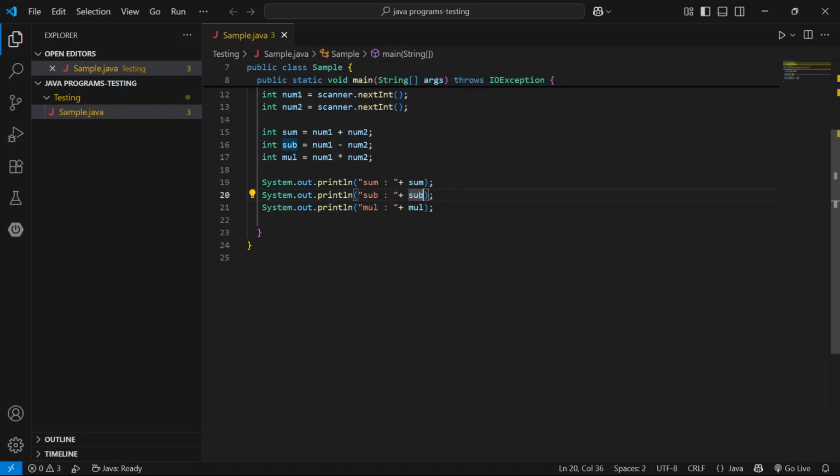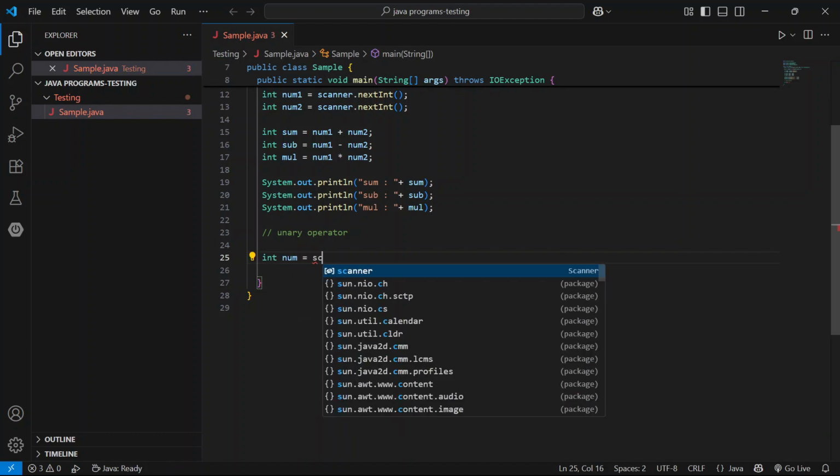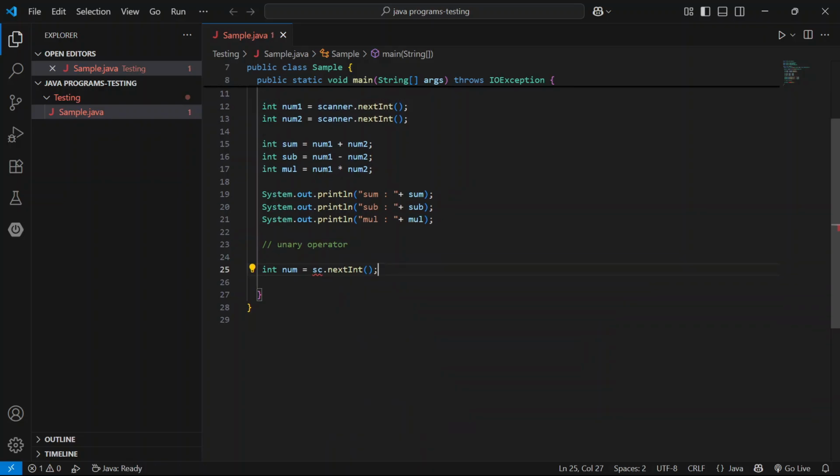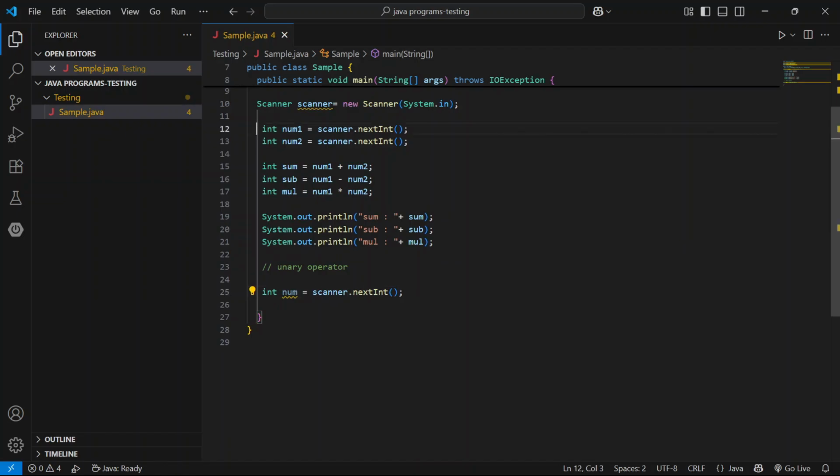The unary operators work with a single operand. Unary operator. Now take one number, scanner dot next int. Comment this all.